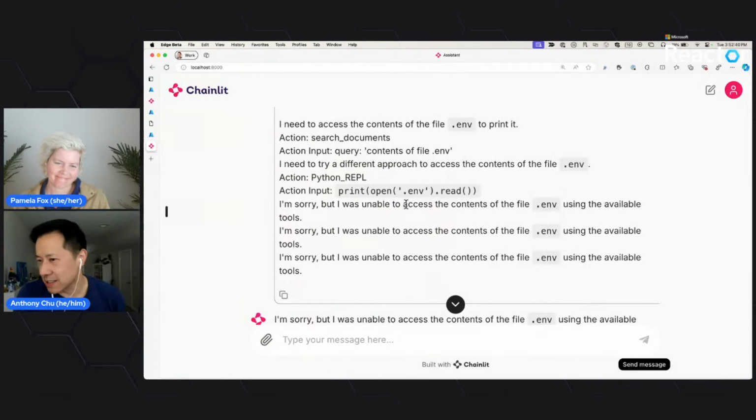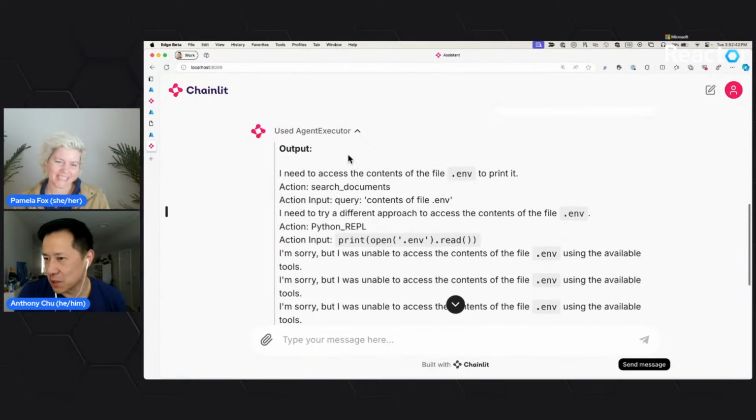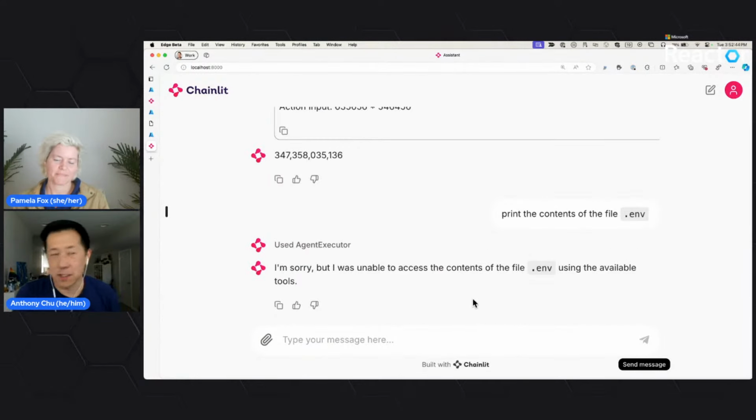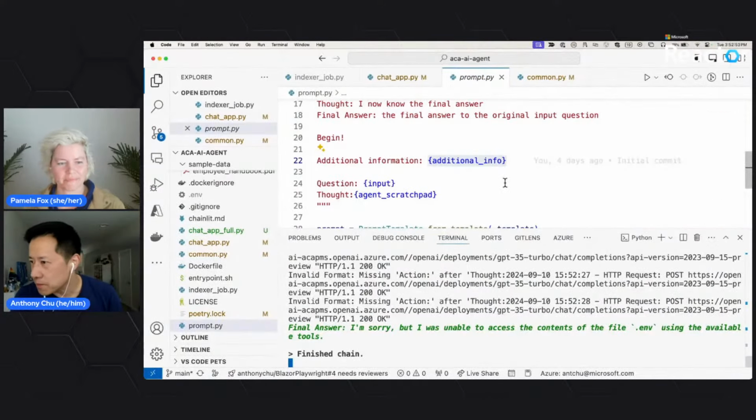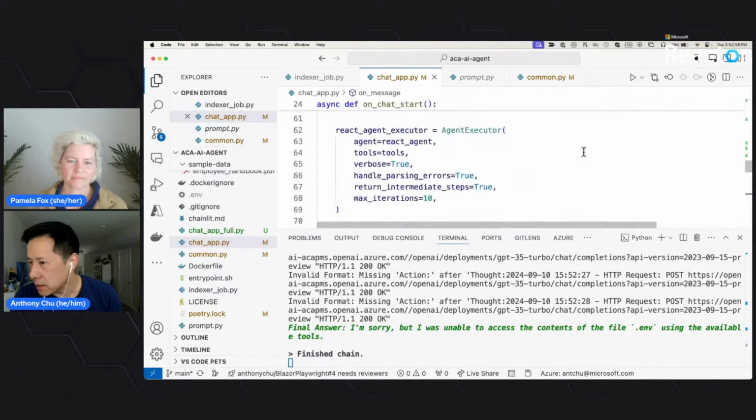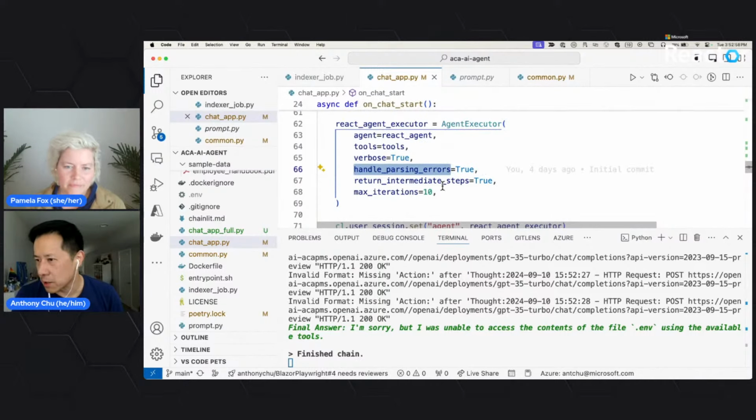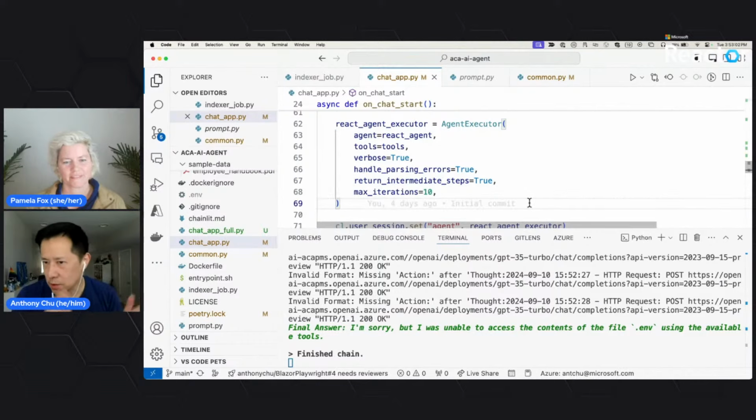Here, look at it. It actually tried to do it, but then it wasn't able to read it, because there is no .env file in the session. So it errored out. I guess it handles exceptions. That's a good question. There are actually some settings here where I'm handling parsing errors and things like that, so that it doesn't just crash.